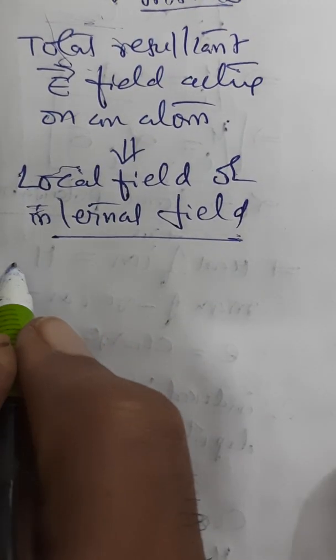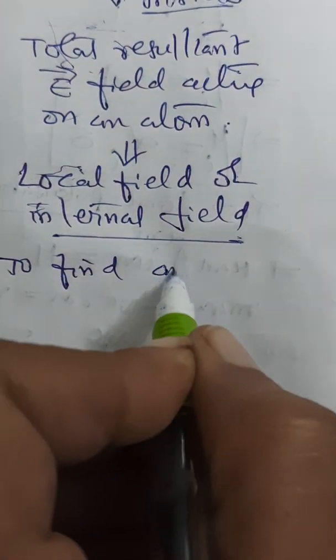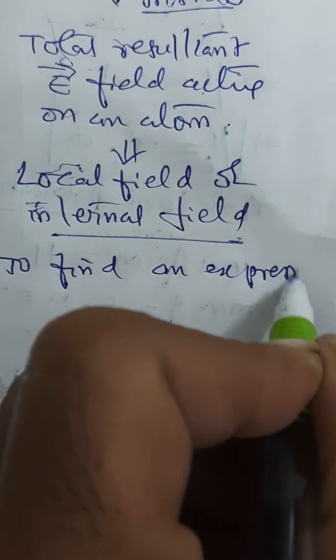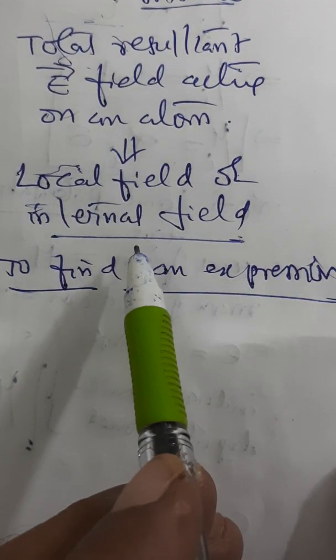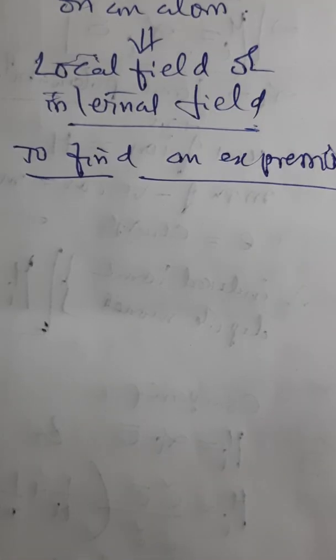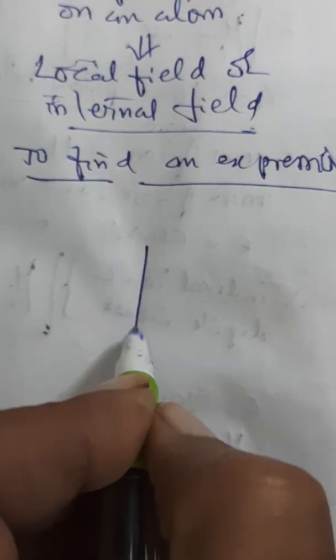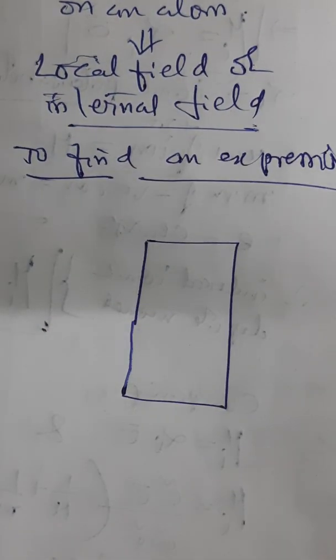So you want to find an expression, an equation for this local field on an atom. For that, I have taken a dielectric environment.